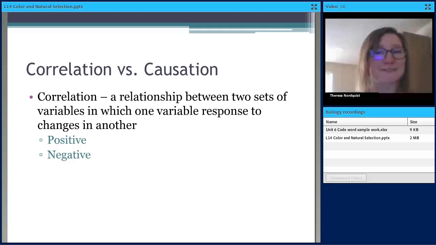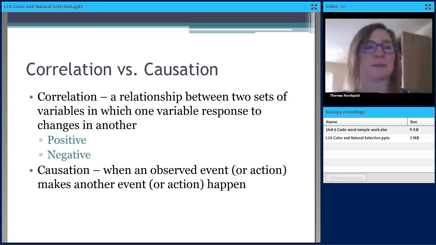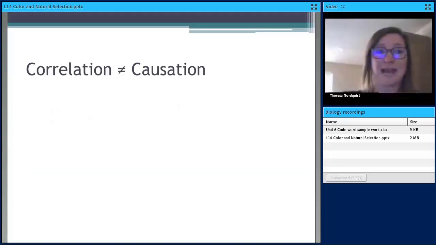So again, correlations can be positive or negative: going up together, or one going up, one going down, or going down together. That could also be a positive. All right, now causation is when an observed event or action makes another thing happen. So it's when that correlation, those two variables, one is causing the other, right? So causation is when changing one thing causes another thing to happen.